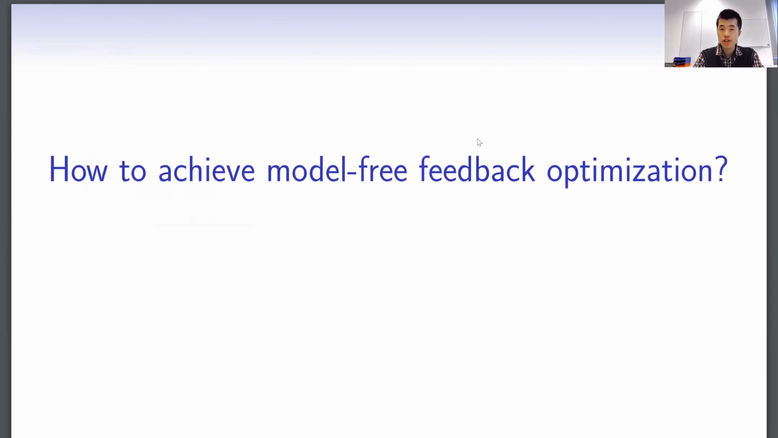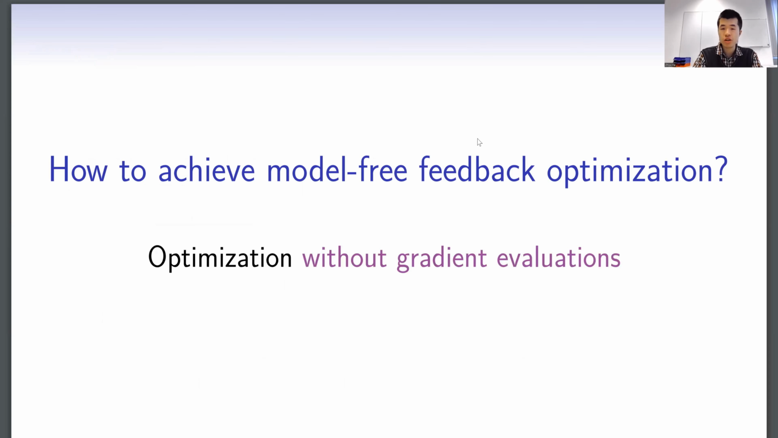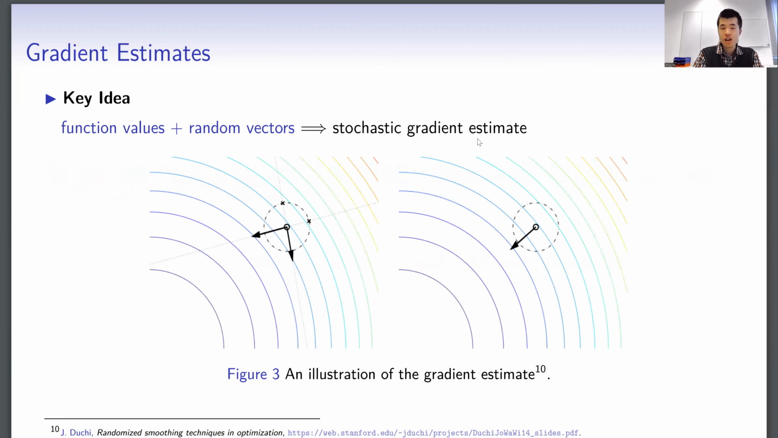Recall that our central motivation is to achieve model-free feedback optimization. Existing feedback optimization algorithms require the knowledge of the sensitivity because they use the gradient-based update rule, and gradients encode this model information. To fulfill model-free control, we need to consider optimization without gradient evaluations. It turns out that a useful technique called gradient estimates in the zeroth order optimization literature can well serve this